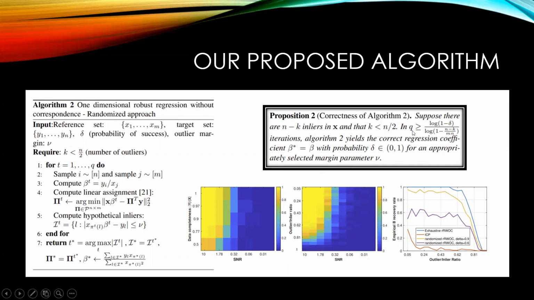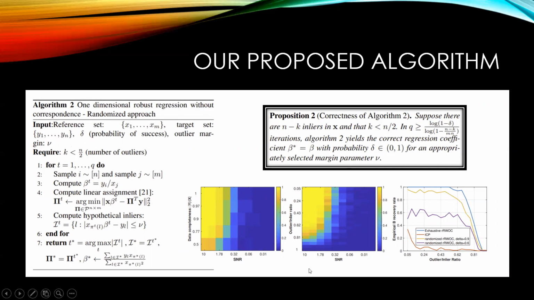And here we show, as a function of signal to noise ratio on the x-axis, and as a function of the missing data points on the y-axis, what is the accuracy or the recovery rate of the algorithm. And so if the SNR is high, or there are not a lot of missing data points, the accuracy of the method is close to 1. And it breaks down as we decrease the SNR or increase the number of missing data points.